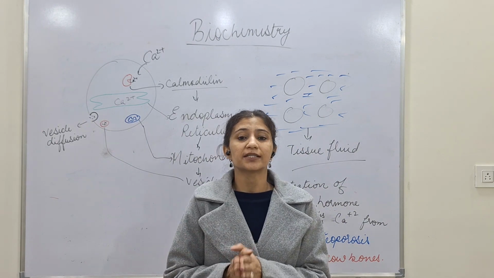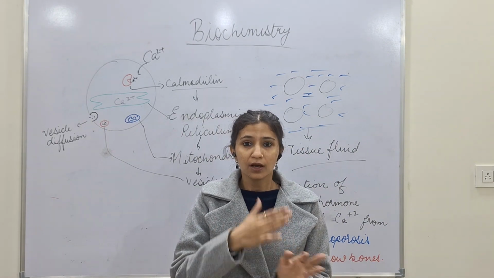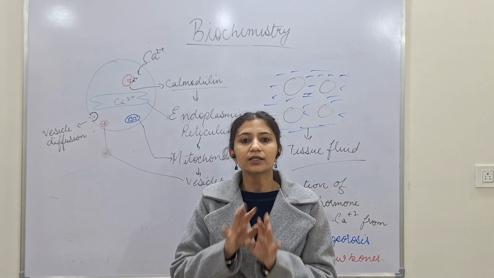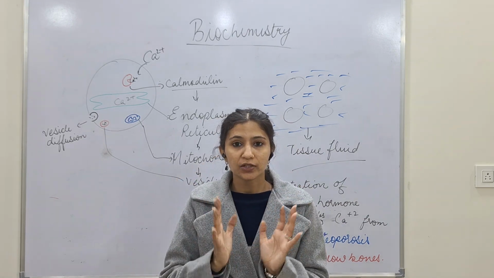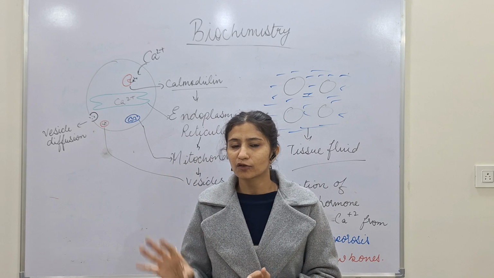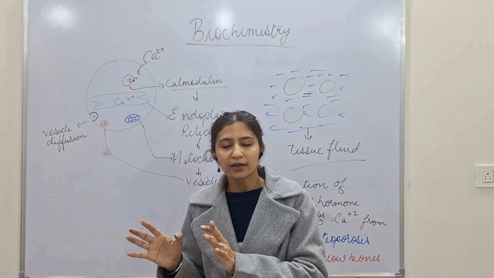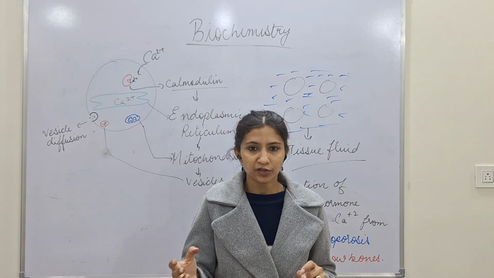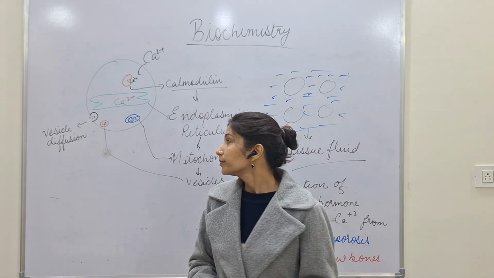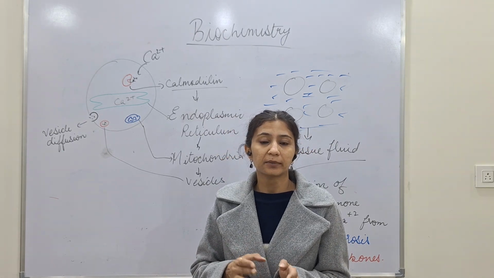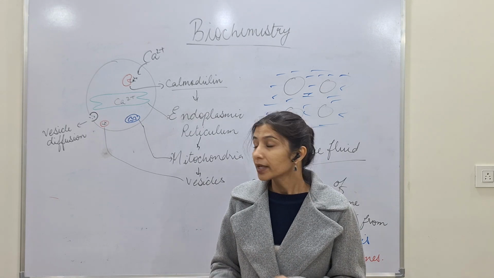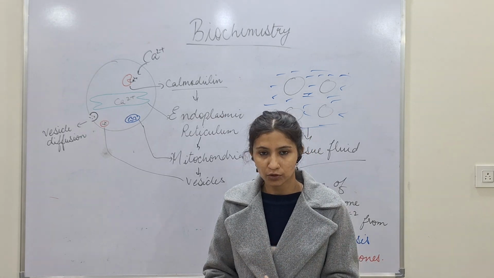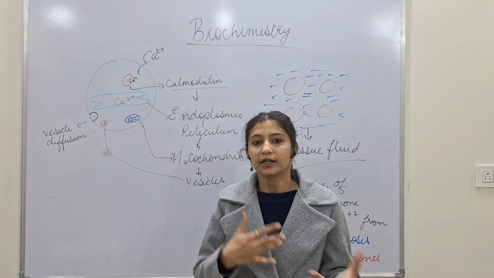Alright. We have learned about the concentration of the ions present inside and outside the cell, how they move, and what types of membrane potentials there are. We have learned 3 types of membrane potentials. We have learned the structure of the plasma membrane, which is a phospholipid bilayer, hydrophobic and hydrophilic. The plasma membrane only allows the entry of hydrophilic molecules because of the head which is present. Otherwise, the molecules cannot enter. We have seen that water cannot enter because it is a polar charged molecule. Any molecule which is entering inside the cell requires magnesium to be bound, especially the negatively charged molecules such as ATP, CTP, GTP, TTP, DNA, RNA, ribosomes.